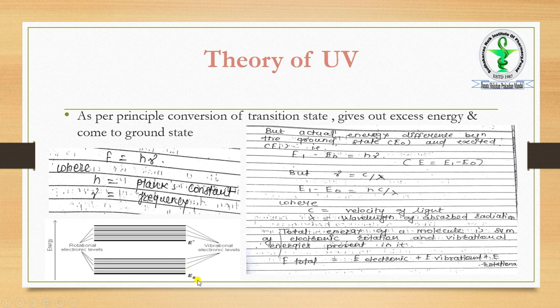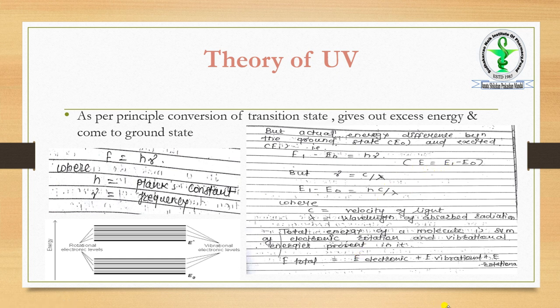So here E0 takes place at the ground state, E1 is at the further excited state. So we replace this E by E0 and E1. E1 is the excess energy, E0 is the ground state energy. But we calculate the actual energy difference between the ground state and excited state. So the excited state E1 minus the ground state E0 is equal to h mu. We replace this with h mu as it is.